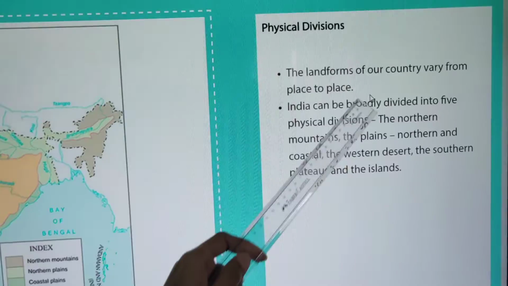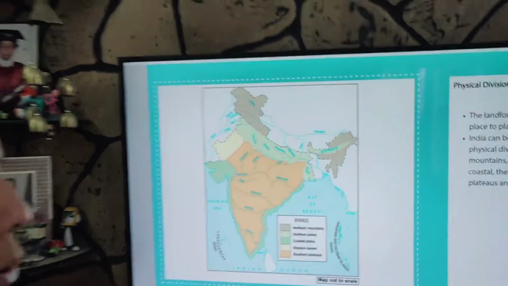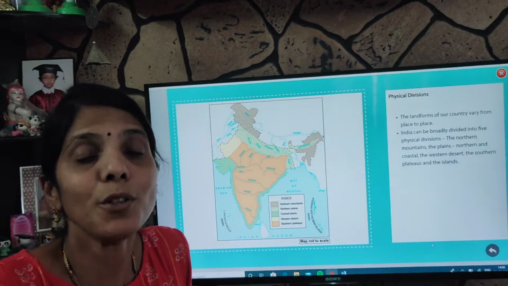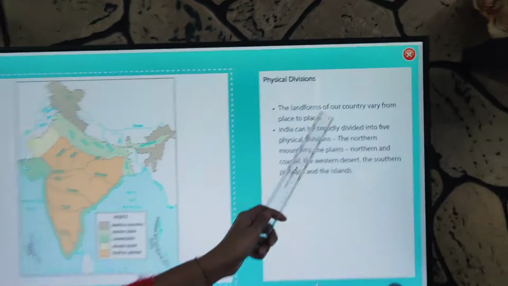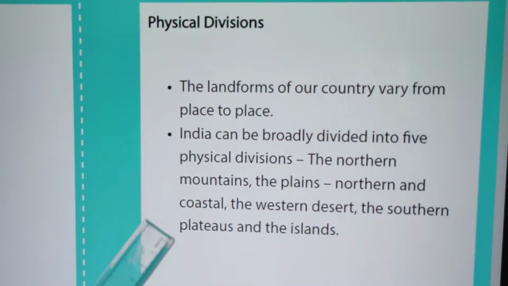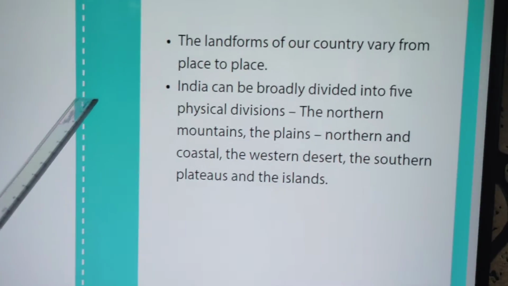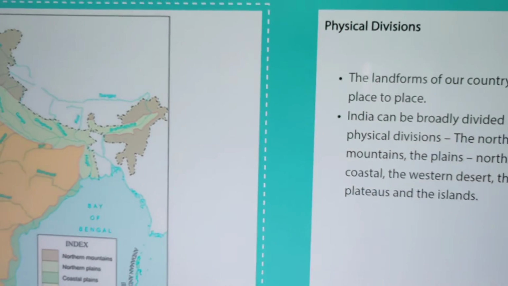divisions. Okay, physical divisions. What is meant by physical divisions? How India looks. What are the different varieties of landforms we have? The landforms of our country vary from place to place. The land might be in different shapes. So what types of lands do we have? You're going to learn. In India, it is broadly divided.